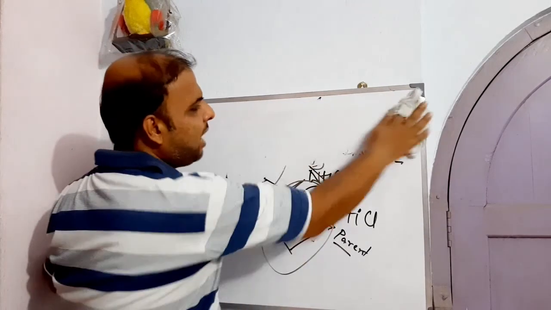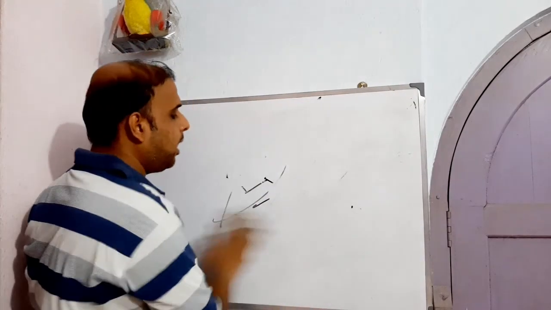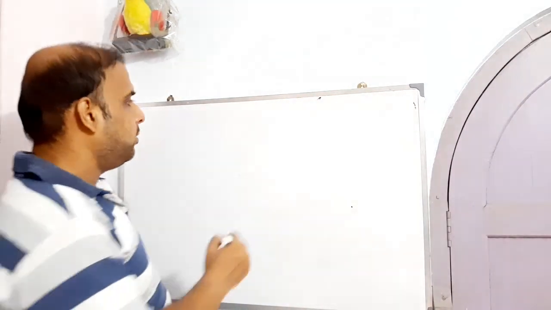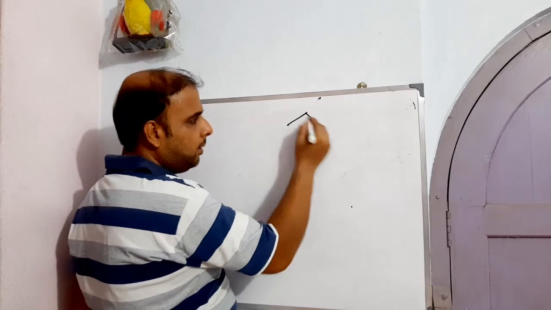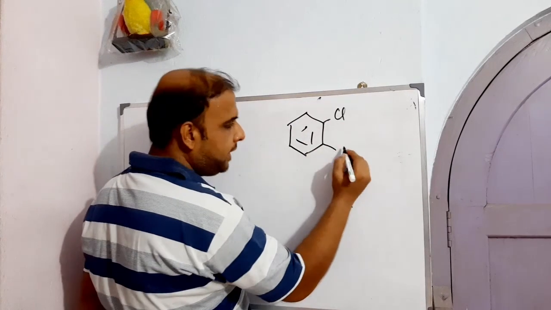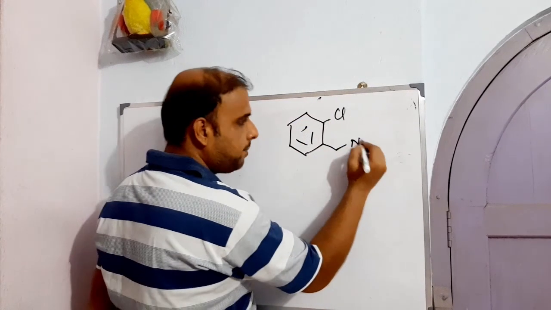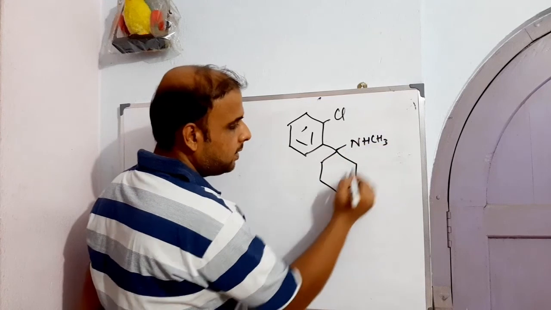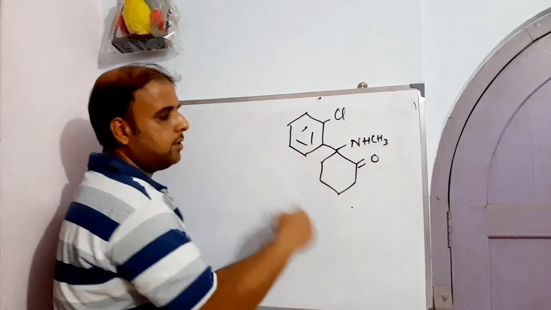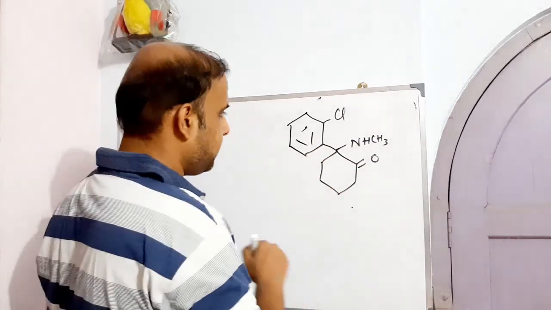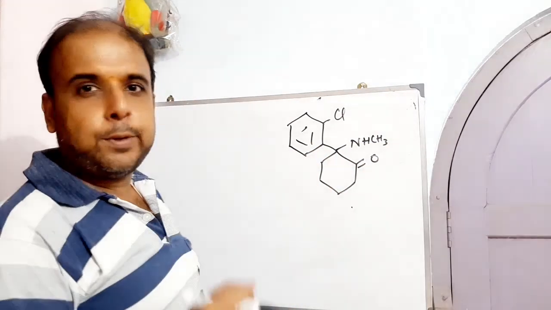Now let us see how this can be prepared, or how this can be synthesized, right? So let us put the structure here so that it will feel convenient in your proceedings. So this is methylamino, this is the first carbon, so we are done with this. And put one hydrochloride here. So this is ketamine hydrochloride as such. If it is just ketamine, then there is no need to incorporate the hydrochloride, right?